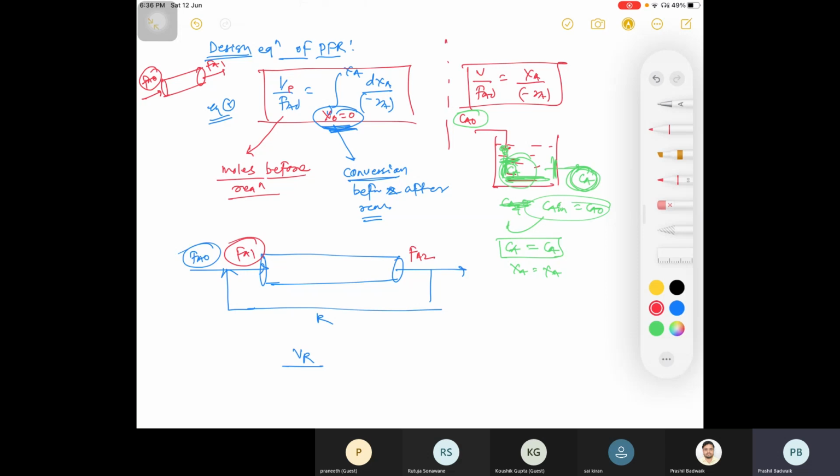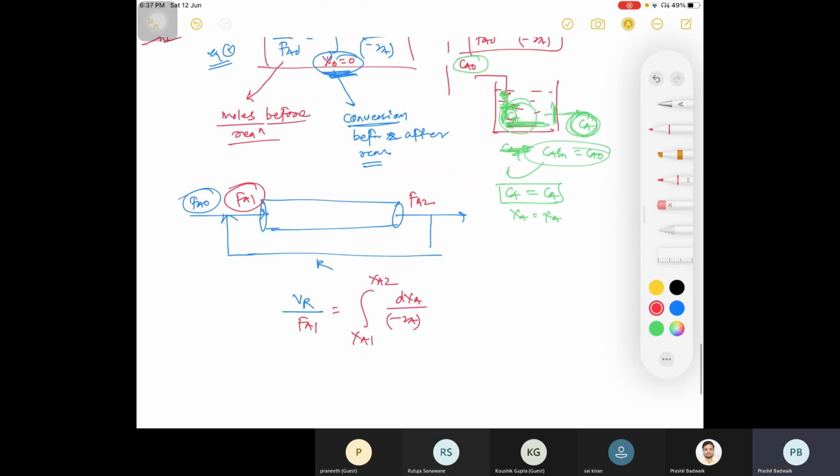Okay, so I'll write here Fa1 is equal to the integral from XA1 to XA2, or XA final, you can consider, dXA divided by minus rA.